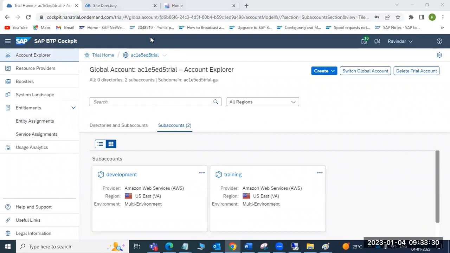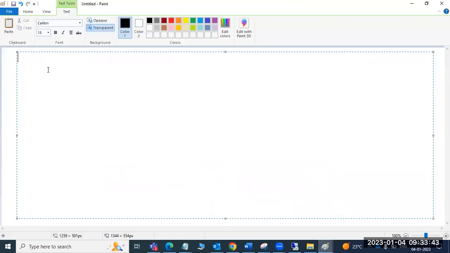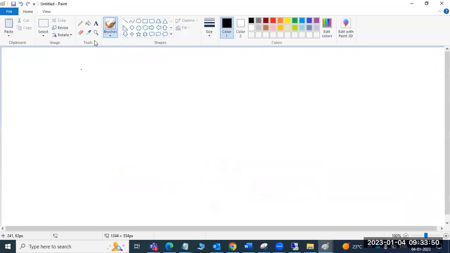Later, we have to create the tenants. Tenants means sub accounts. So how we are building our landscape, suppose development, quality, pre-prod, regression, in the BTP we have to create the systems. Systems, in the BTP terminology, are called sub accounts. We have to create the sub accounts.